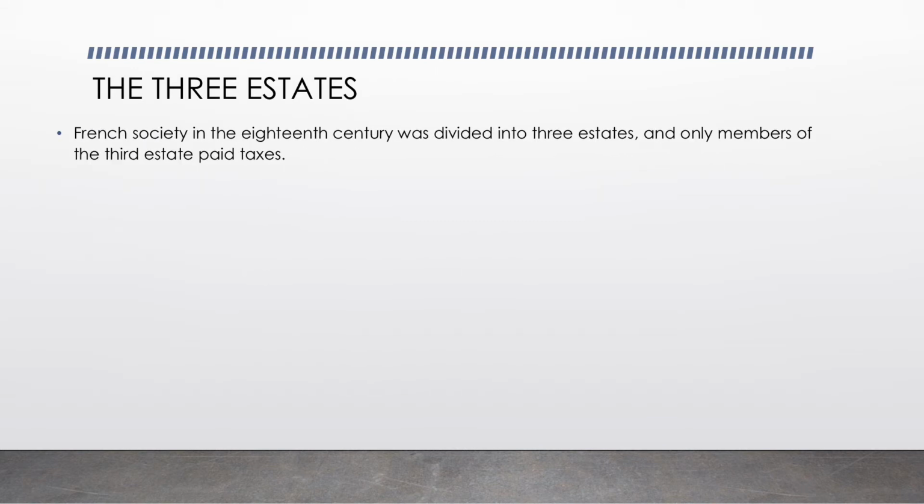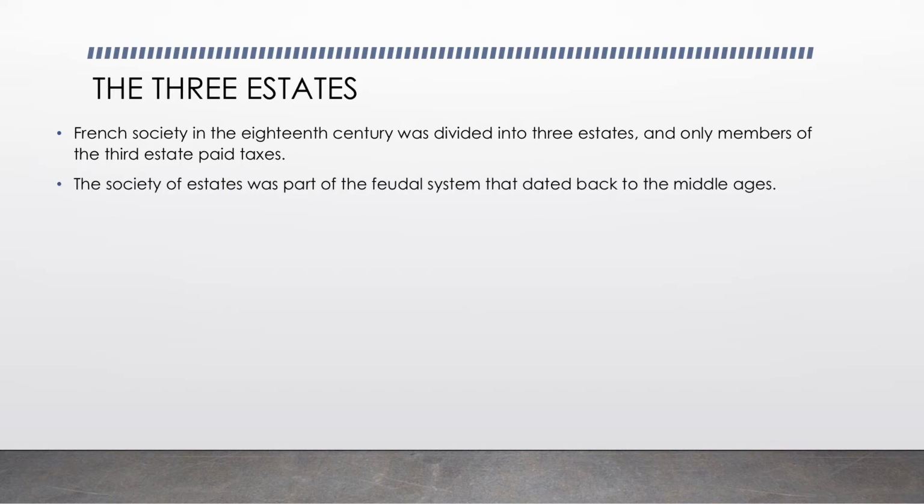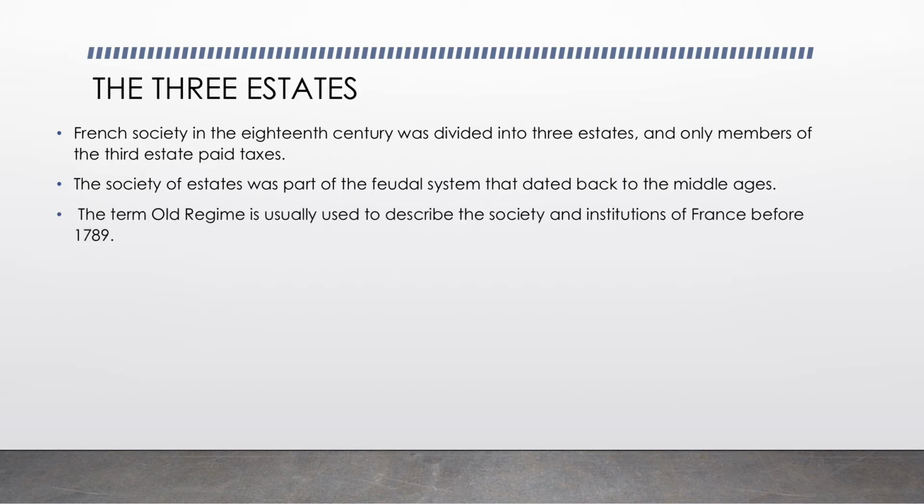Now, let us learn about the three estates. French society in the 18th century was divided into three estates, but only the third estate paid taxes. What about the other two estates? First, let me tell you that the other two estates were named the clergy and the nobility. And this all was a part of the feudal system that dated back to the Middle Ages.